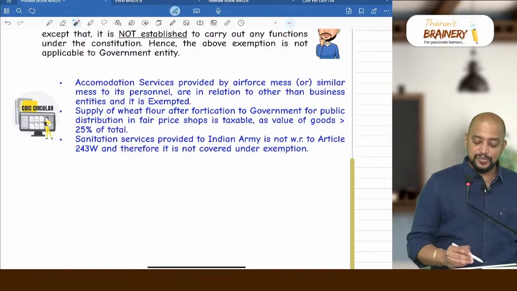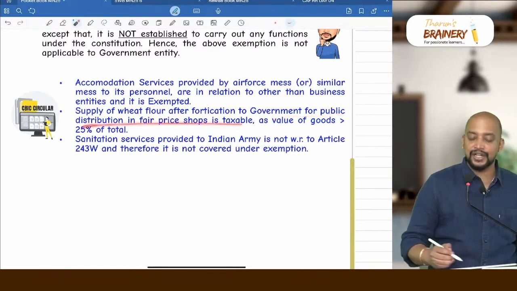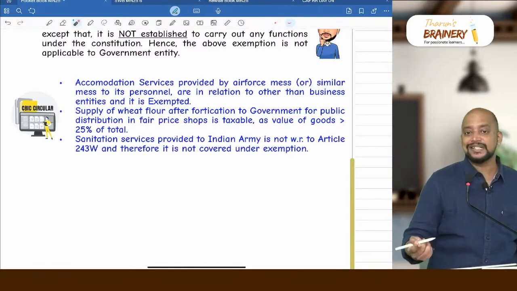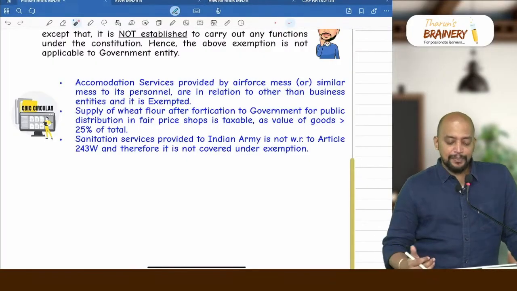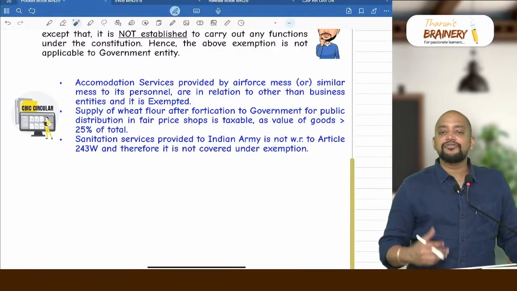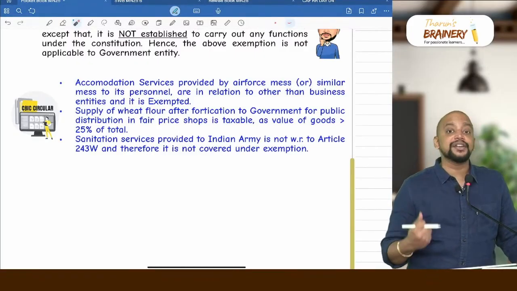Then next point, supply of wheat flour after fortification to government for public distribution in fair price shops is taxable. Generally what will happen is that this wheat flour will be procured by the government and they will be distributing it in the ration shops.